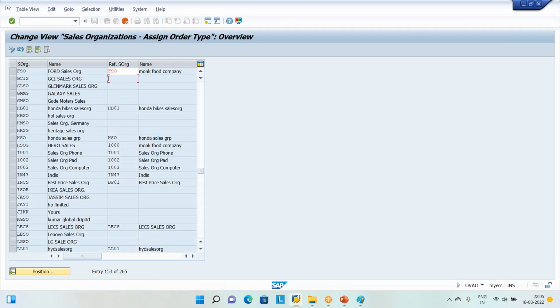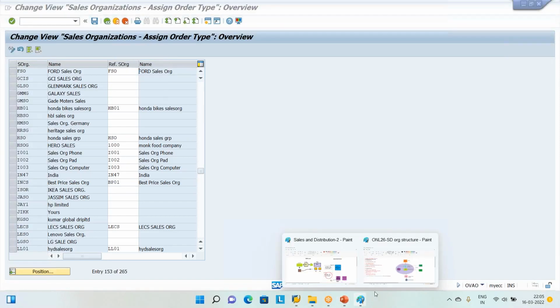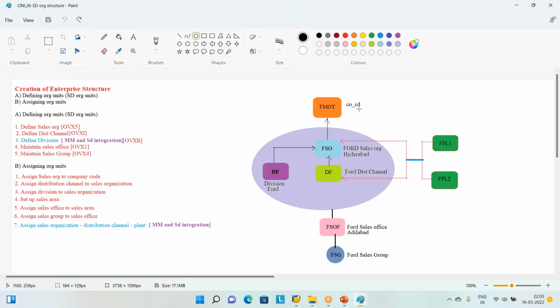See my sales organization, FSO. What is the meaning, Srinivas? Here, see this blue color sales organization. Same blue color I am going to take. So here, one sales organization I am creating. This is my sales organization.